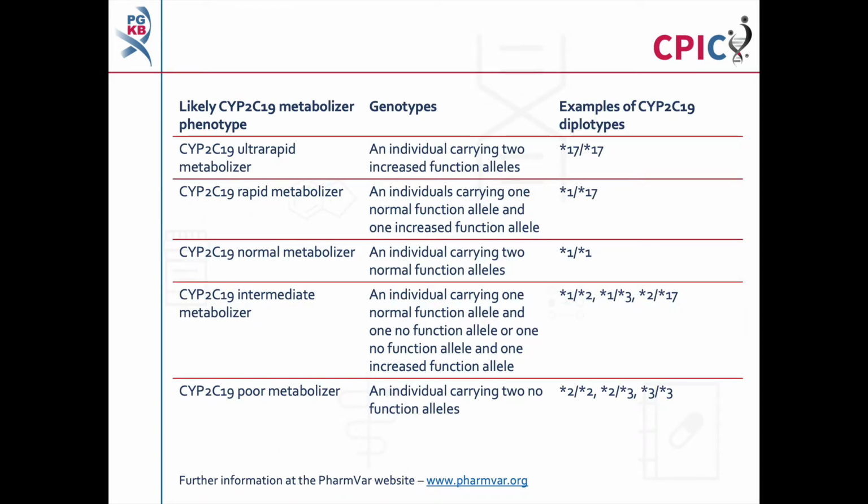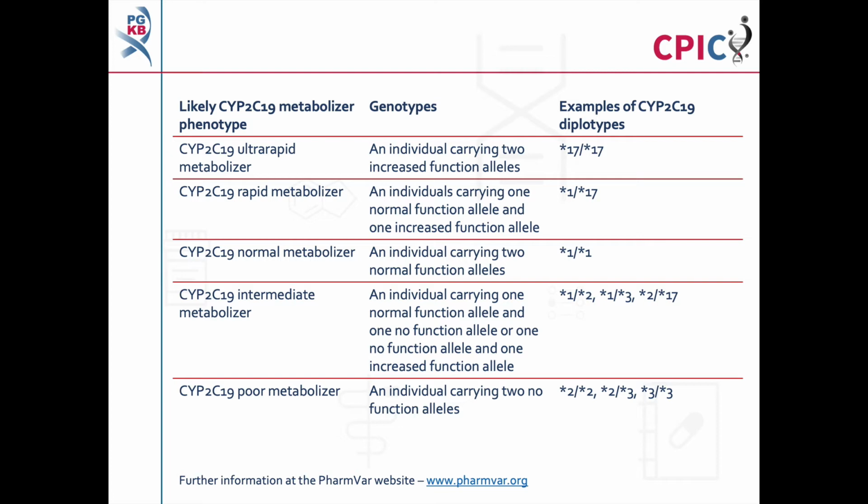There are currently over 30 defined alleles of CYP2C19, known as star alleles. Star alleles are characterized by their rate of function relative to the star 1 allele, which is designated as a normal function allele. Diplotypes of CYP2C19 star alleles can be assigned to a metabolizer phenotype, as shown in this table and in Table 1 of the guideline.